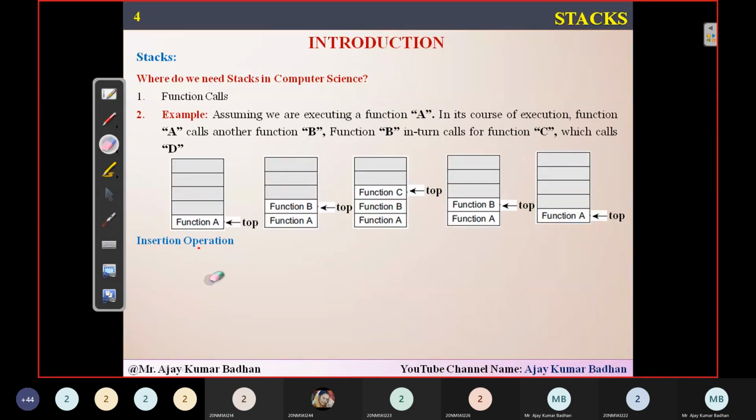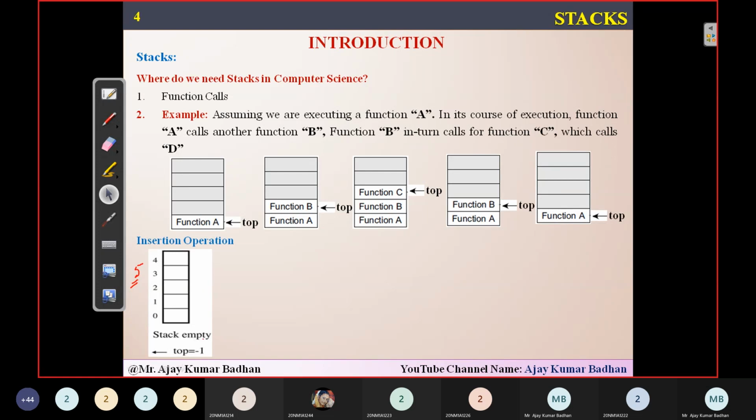Now the same thing I have shown you with respect to functions, I'm going to show you by inserting an element, so that it becomes easy for you. If you see here, this is the initial stack I'm taking, which consists of 5. So initially 5 elements I can store in the stack: 0, 1, 2, 3, 4. This is an array representation.